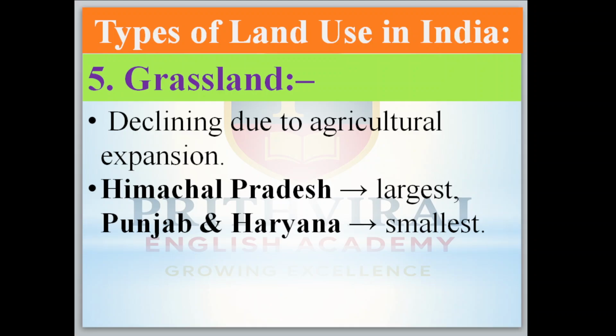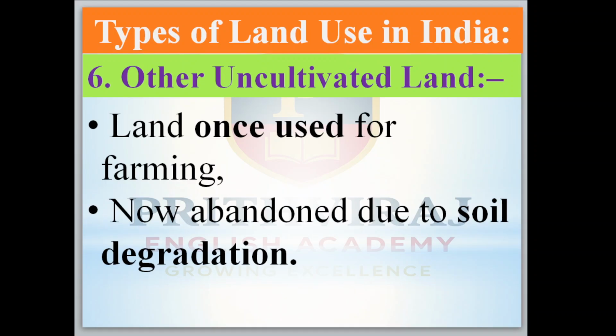Okay, now move to the sixth one. Other uncultivated land. Land once used for farming, now it is abandoned due to soil degradation. Yeah, soil lost its fertility. So because of this, nowadays this land is not under agriculture. Okay, this is what you are going to call other uncultivated land. Now move to the next.